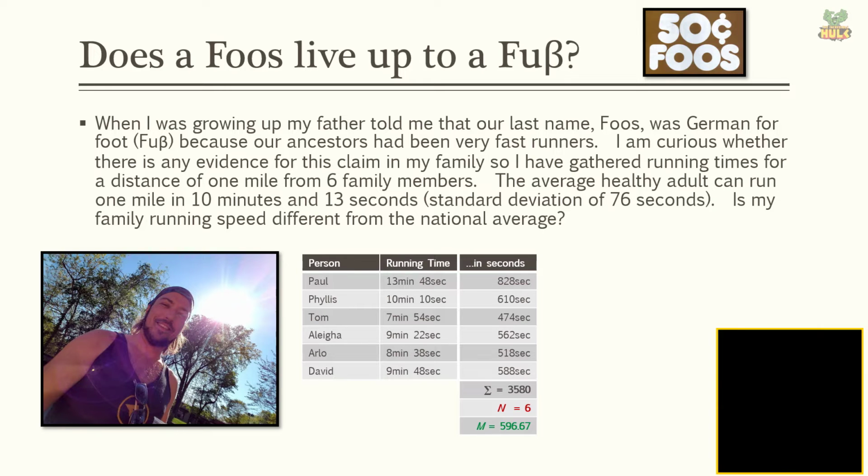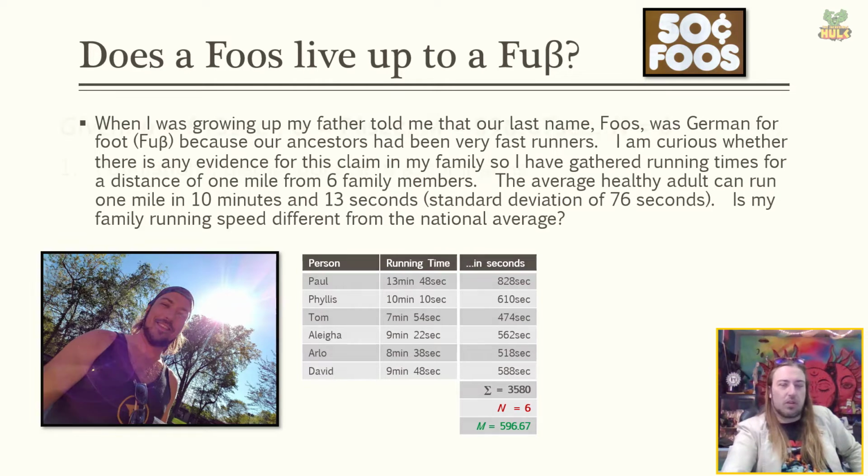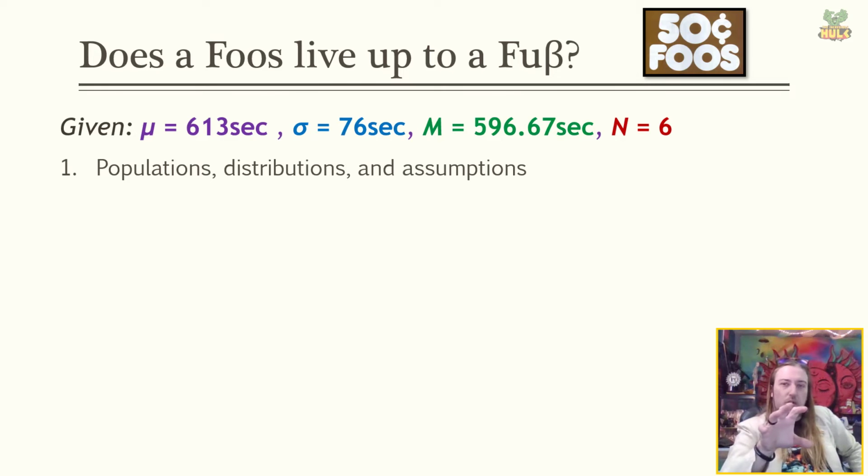Okay, now we need to do the same thing with the population to convert that to seconds as well. So do that and go ahead and put all of our given information from the problem up at the top. The population average is 613 seconds. The population standard deviation is 76 seconds. The sample average of Foos family members comes in at 596.67. So there's already not a whole lot of support for us being faster than the population. The question now might be, are we different enough that we are in fact slower than the population? So sample size of 6.